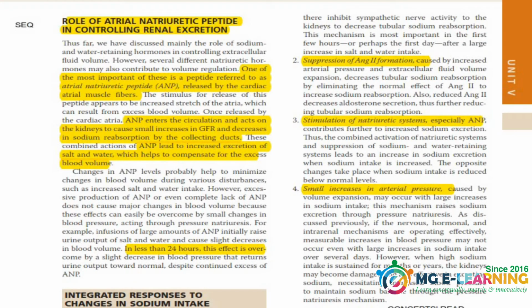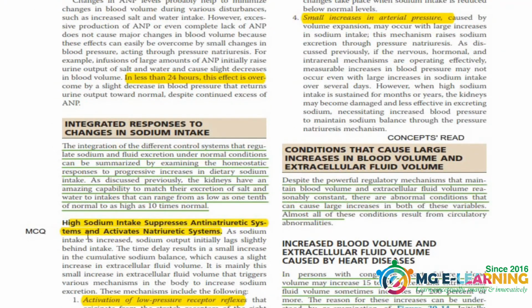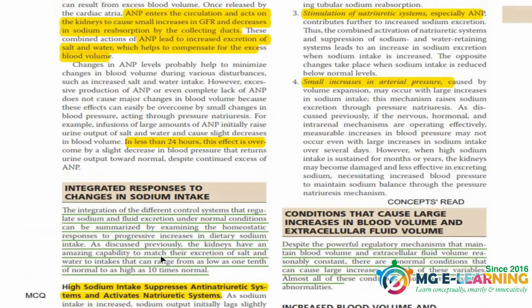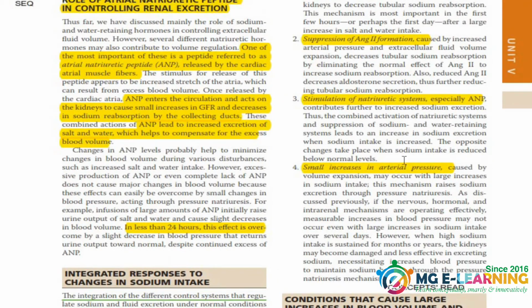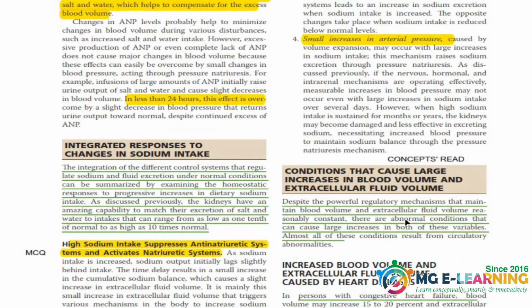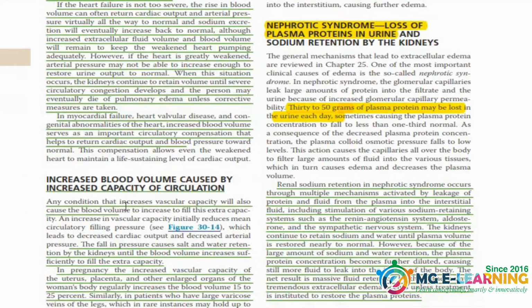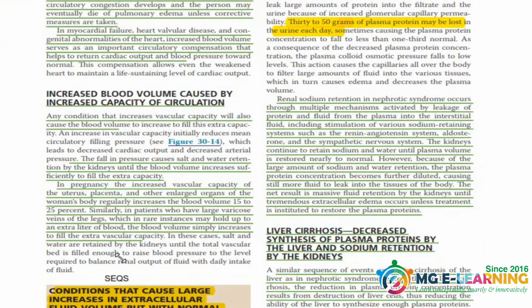Now is ANP. ANP is an important point for your SCQ and also for your MCQs. The integrated response, this is important for your MCQs. The 4 points are important for your MCQs. Now are the conditions that cause a large increase in blood volume. This is important for your concepts. Give this a reading. You just have to read this. This is again just for your reading.